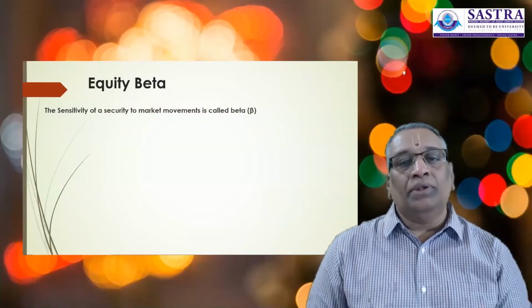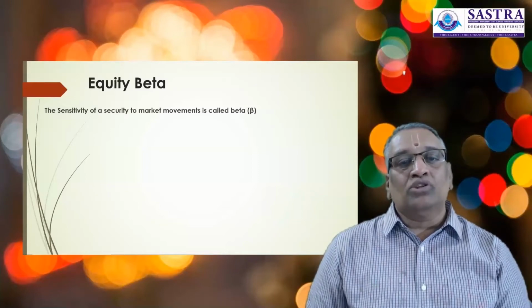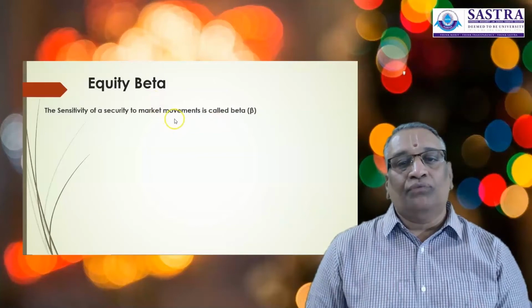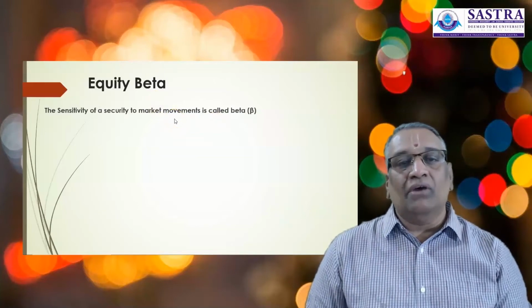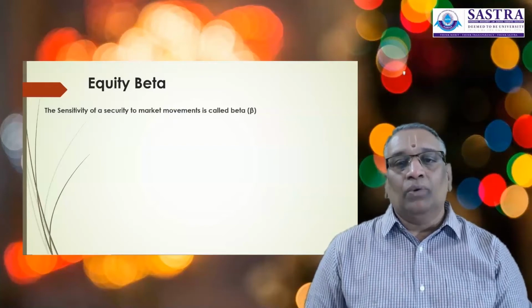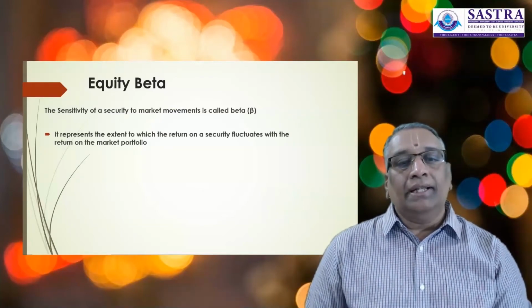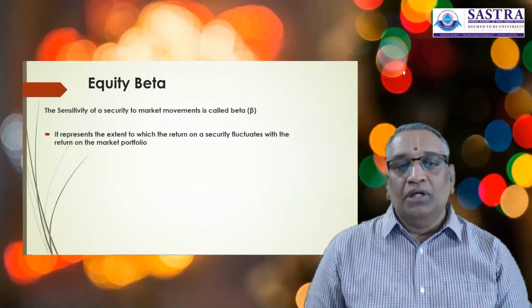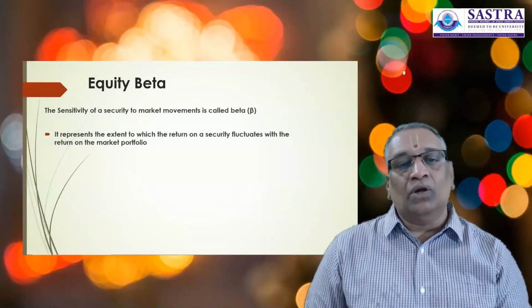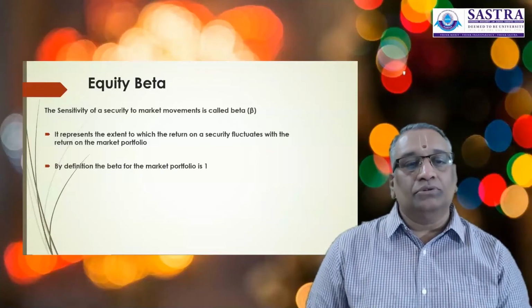Here we are applying it to the price movements of the equity stock, so we are calling it equity beta. For any financial security, the beta can be calculated. It represents the extent to which the return on a security fluctuates with the return on the market portfolio.